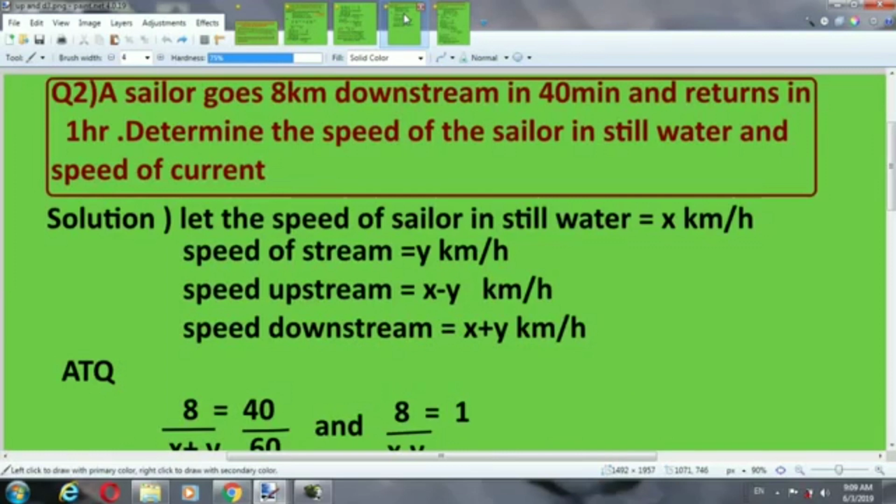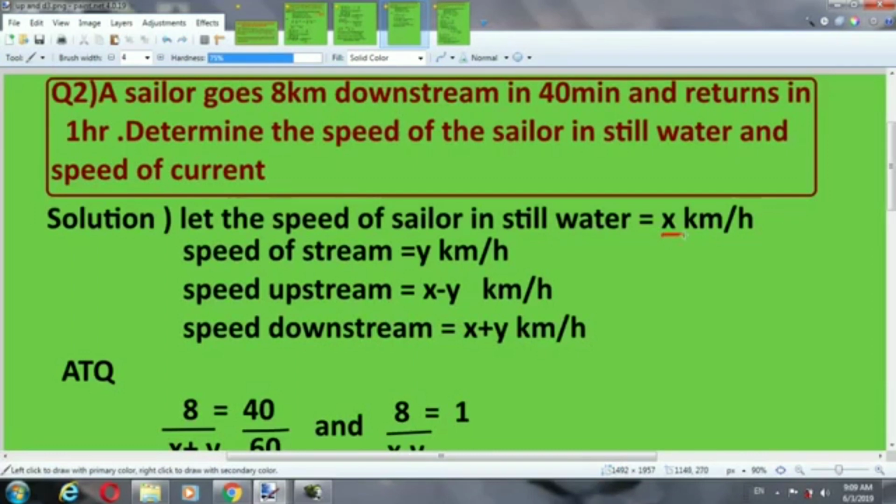Now another question. A sailor goes 8 km downstream in 40 minutes and returns in 1 hour. Here it is a different question. Determine the speed of the sailor in still water and speed of current, that is speed of stream.